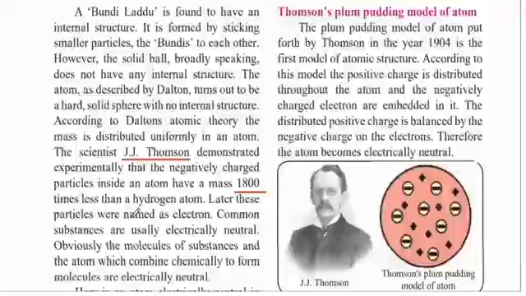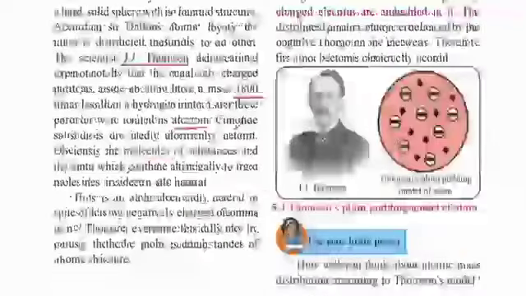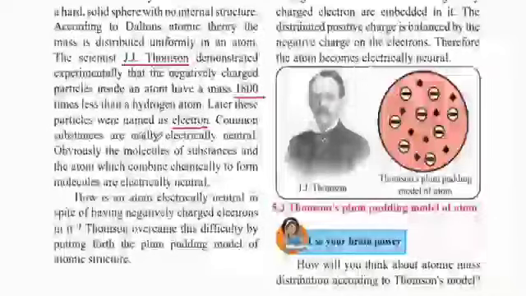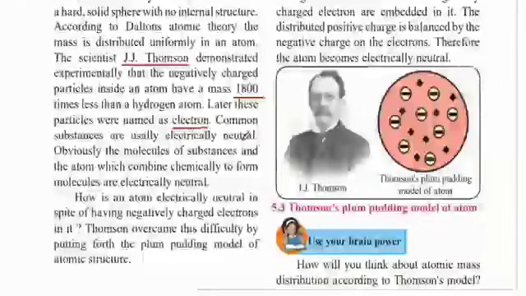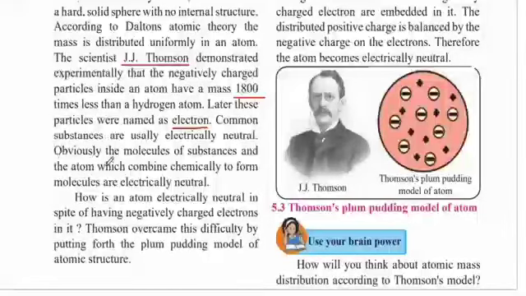Later, these particles were named as electrons. So now, within an atom, all the negatively charged particles are termed as electrons. Common substances are usually electrically neutral. Obviously, the molecules of substances and the atoms which combine chemically to form molecules are electrically neutral. So, if you look around you, the book on your table or the pencil will not have any charge and they will be electrically neutral.